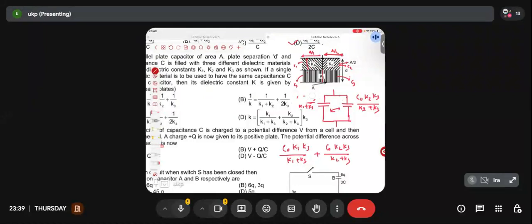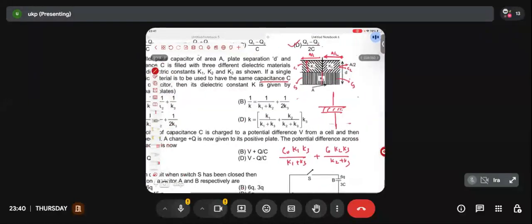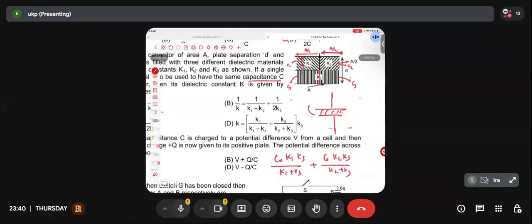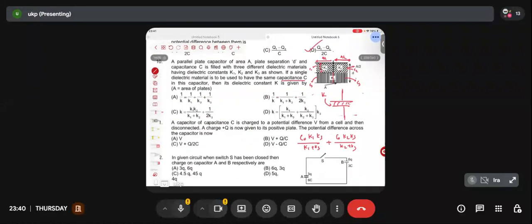Instead of using these multiple capacitors, if I replace the whole system by a single capacitor with the same capacitance C, and assume the dielectric constant present here is K, then what will be the capacitance of this?